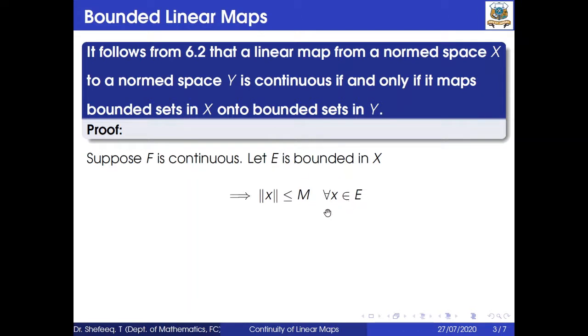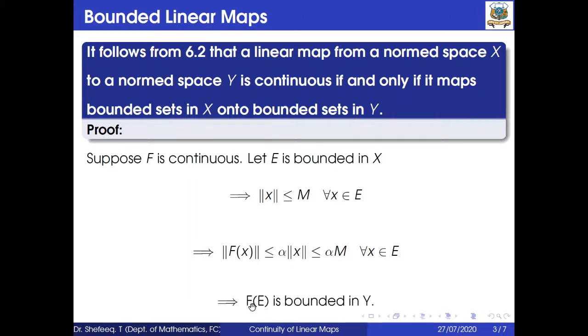So norm f of X is less than or equal to alpha into norm X, which is less than or equal to alpha into M, for all X belonging to E. This is due to f being continuous: since f is continuous, we have the condition norm f of X is less than or equal to alpha into norm X, and using this we get less than or equal to alpha into M. So f of E is bounded in Y.